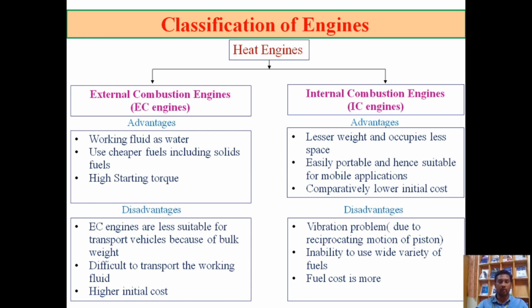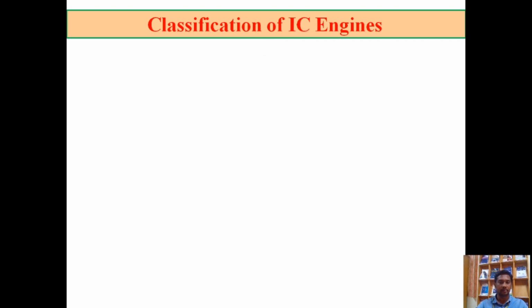The only drawback is that vibration may arise during combustion. The movement of the piston, cylinder, and crankshaft generates a large amount of vibration during the combustion period.